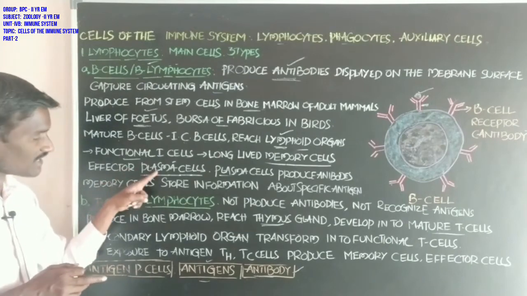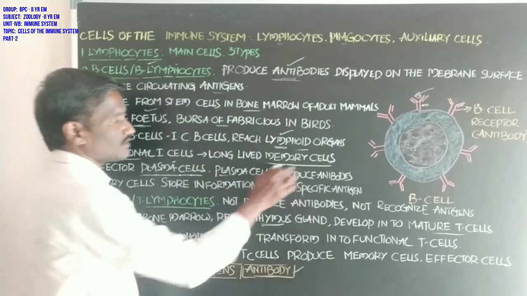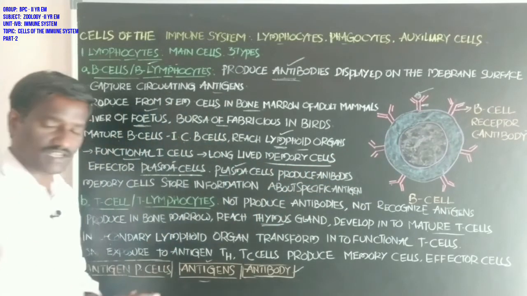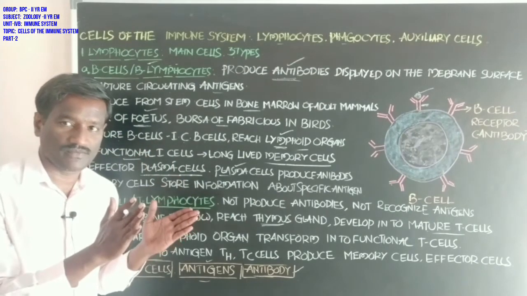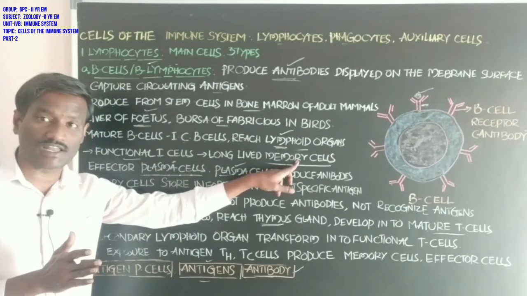Effector plasma cells produce antibodies, students. Plasma cells produce antibodies. It is important. What about the function of the memory cells?